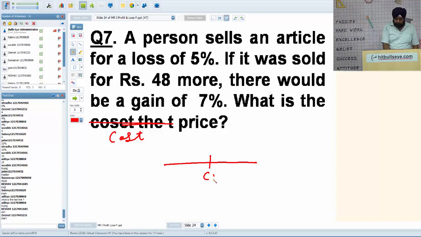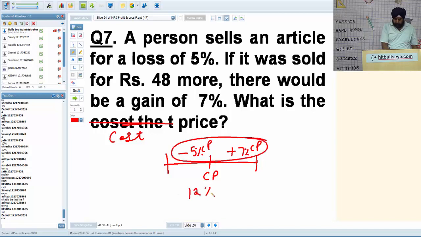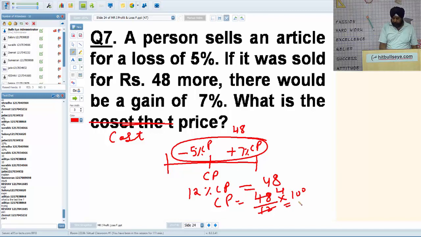See, let's say x is the CP. You should remember that profit and loss percentage are always calculated on cost price. So in the first case, it is minus 5% of CP. And in the second case, it's plus 7% of CP. So there is a 12% of CP difference in percentage terms, and in rupee terms, it is 48. So 12% of CP is 48, very simple. So CP comes out to be 48 upon 12 into 100, that is 400. Or vice versa, if 12% is 48, 1% is 4, and 100% is 400.